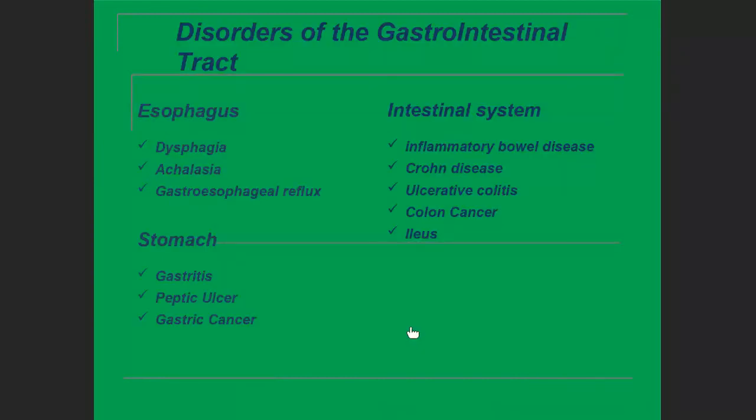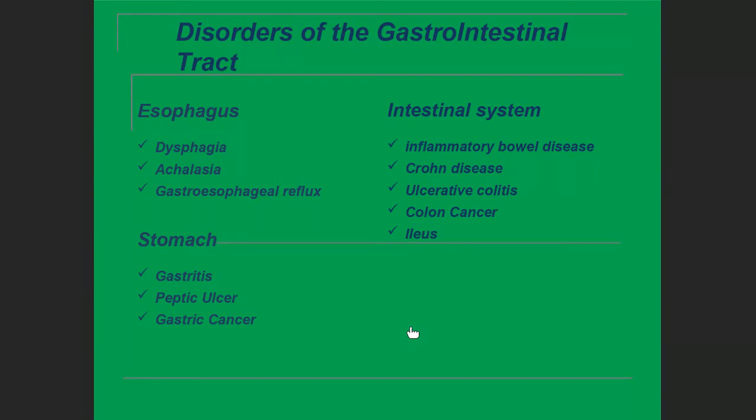We can also discuss some other disorders of the gastrointestinal tract. In the esophagus, there are three types of diseases: dysphagia, achalasia, and gastroesophageal reflux.